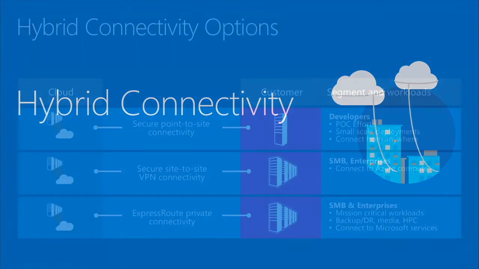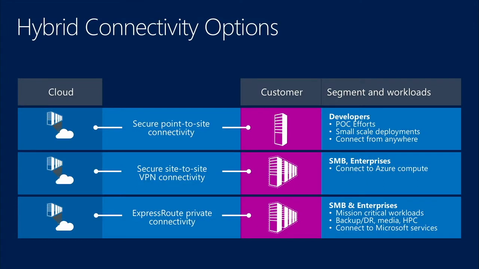Now, the next capability I want to discuss is hybrid connectivity. Hybrid connectivity is essentially the ability to connect your data center to the cloud, or a data center in the cloud to other parts of a cloud. Azure provides 3 separate options: point-to-site, site-to-site, and ExpressRoute. Point-to-site, at a high level, allows you to connect an individual computer, such as a laptop or a file server, directly to a virtual network using SSTP, so traditional VPN software. It's really good for remote development and test, remote admin, or simple proof of concept efforts.